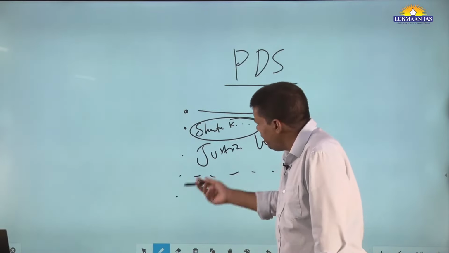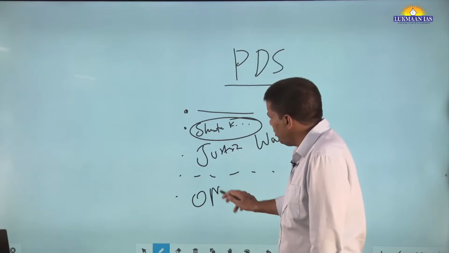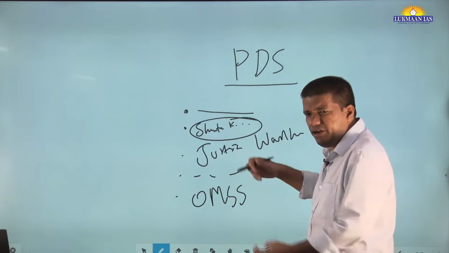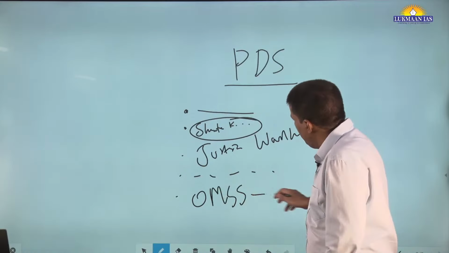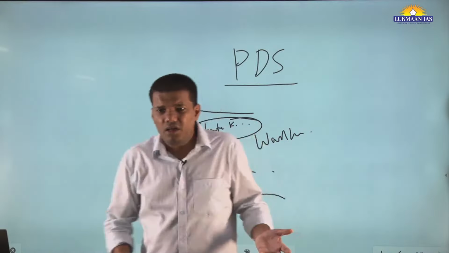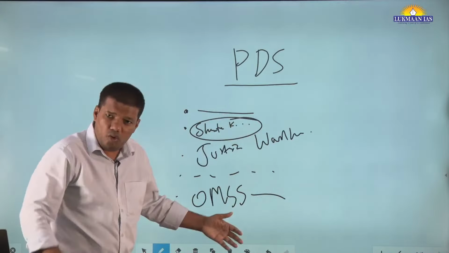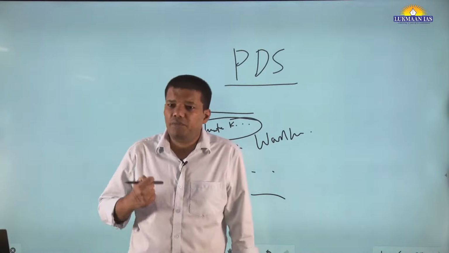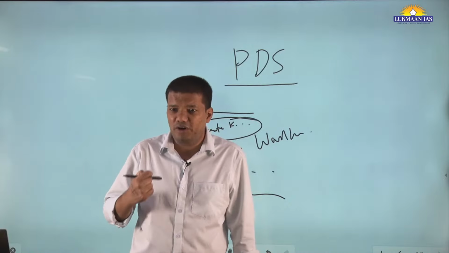Then let's say recently a new scheme, OMSS, the Open Market Sale Scheme. That is not directly related but somehow linked. So this way your 2-pager will evolve. Got it? Gradually that sheet of paper should become your own.